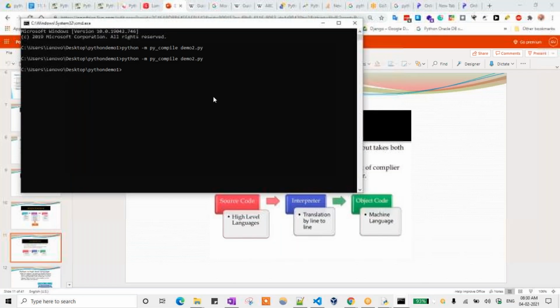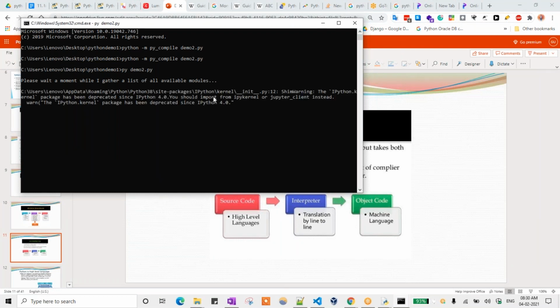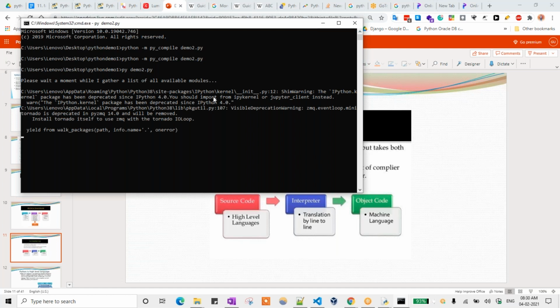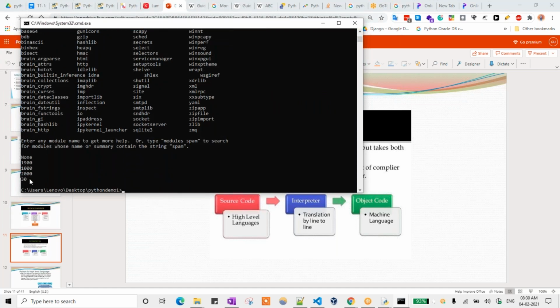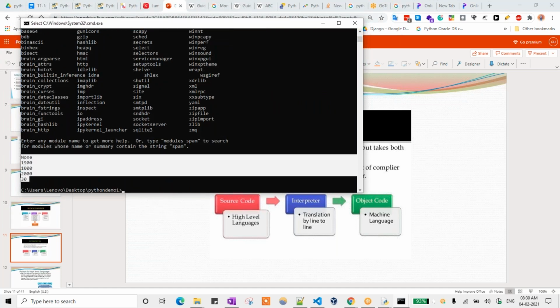Suppose here I need to run that particular file, python demo2.py. Here it is just running that particular file. It is not converting that again to a compiled file. One second, it will run that particular code also. So here you are seeing all the values, whatever it is running.